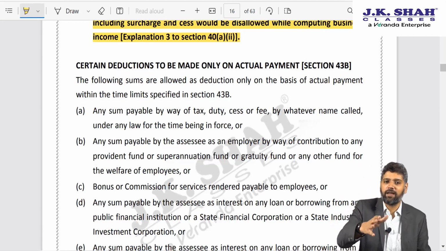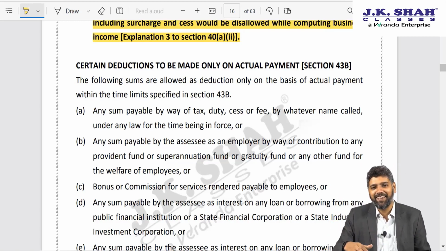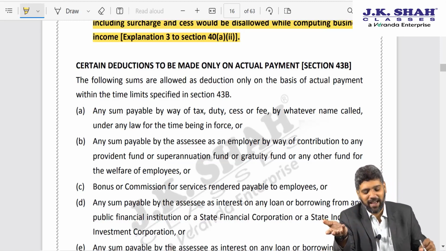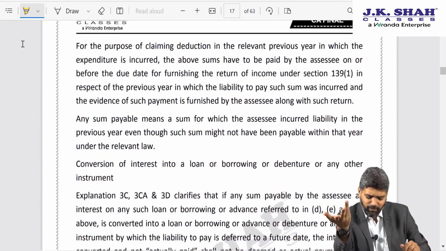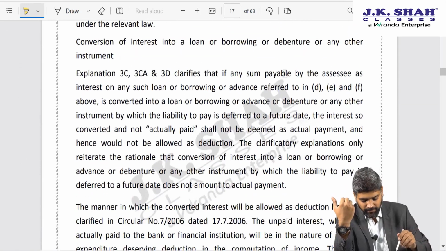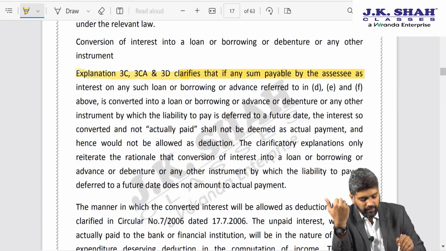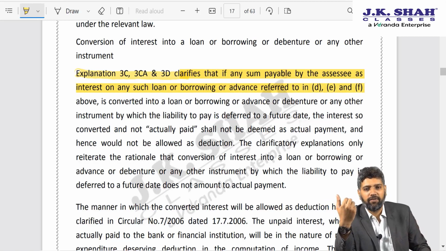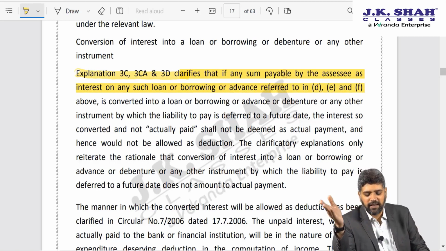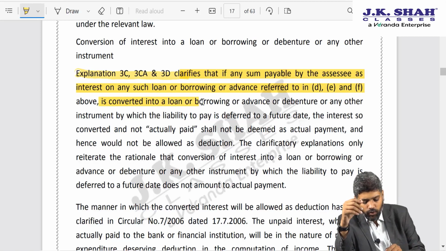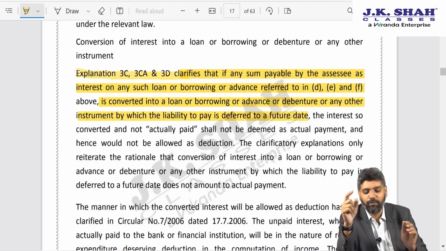Now as you may have guessed where I am heading, the amendment this year is to neutralize the decision of Aqua Technologies. I'll read out the amendment. It's quite simple for you to understand. It says, explanation 3C, 3CA, 3D clarifies that if any sum payable by the assessee as interest on such loan or borrowing or advance referred in clause D, E or F, that is scheduled banks, cooperative banks, NBFC like that, is converted into a loan or borrowing or advance or debenture or any other instrument by which liability to pay is deferred to a future date.